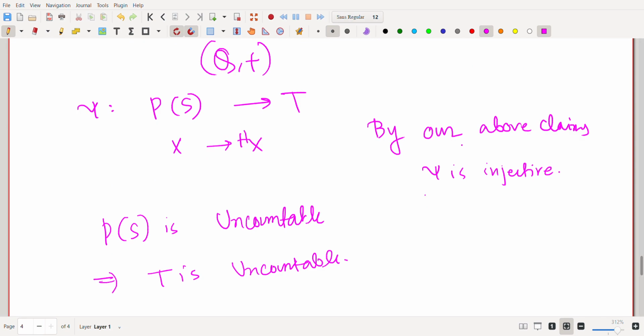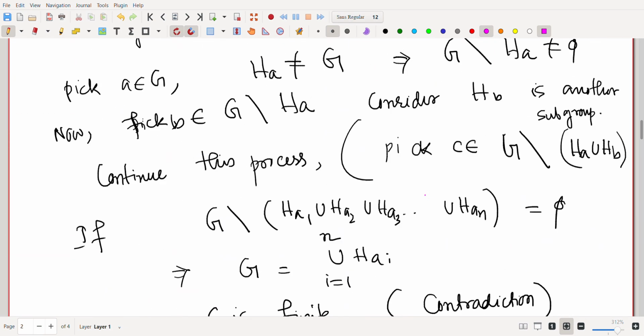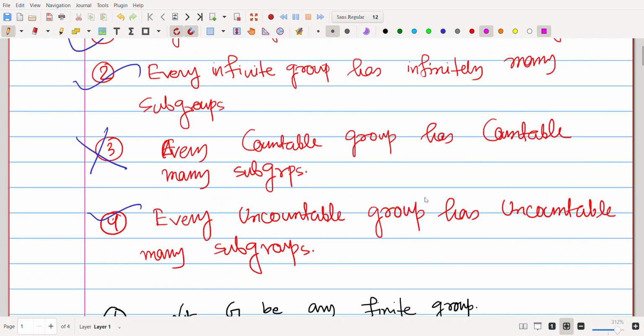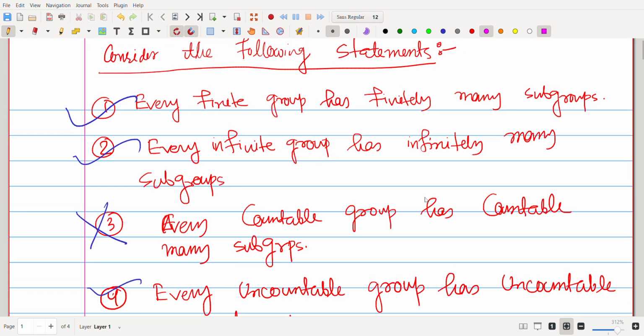Okay, so hence only this third one is wrong. It's a very interesting problem.